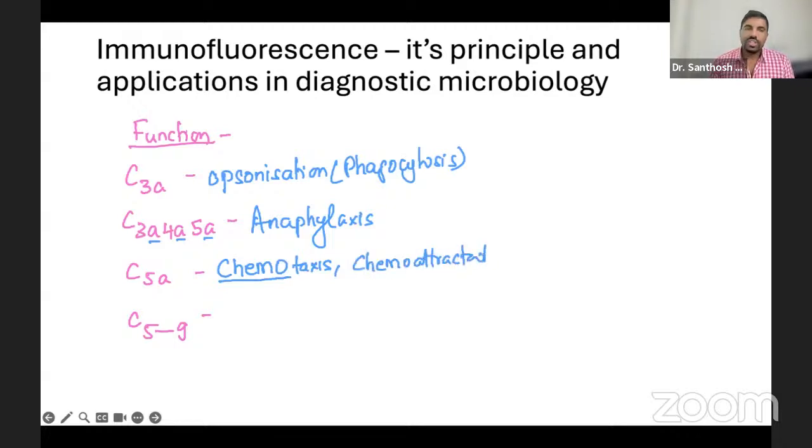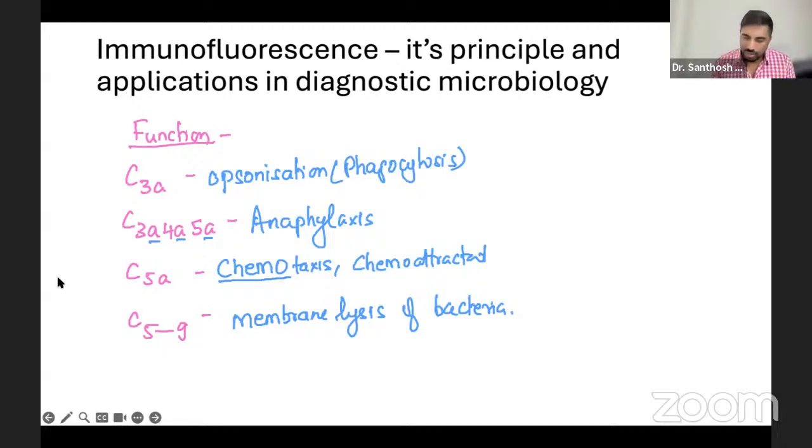Okay, C5 to C9, what do they cause? They cause membrane lysis of bacteria. That's all. These are the basic functions you're going to write. Overall, they help in assisting inflammation in our body. That's all. This is the basic function of this thing.